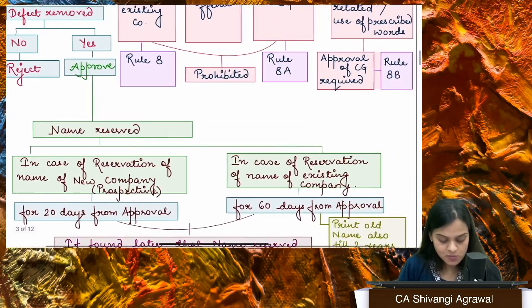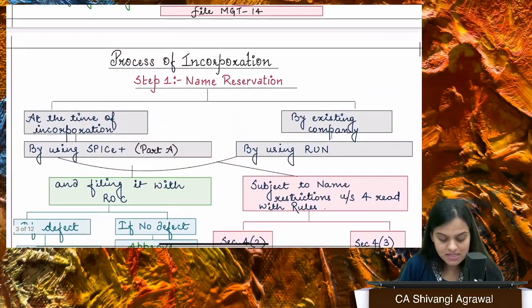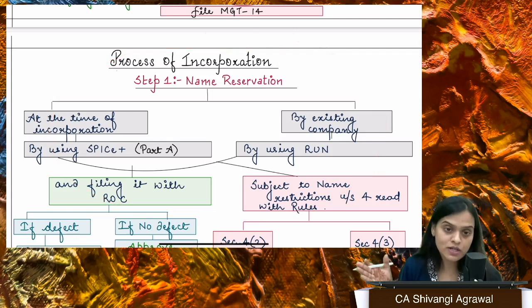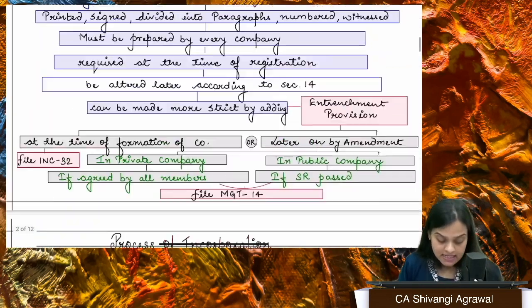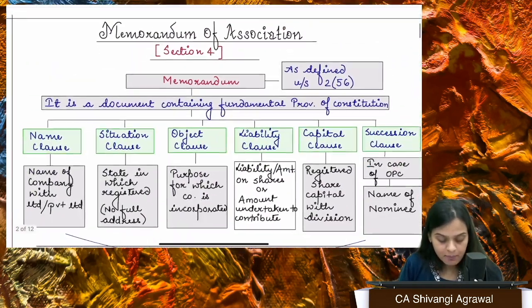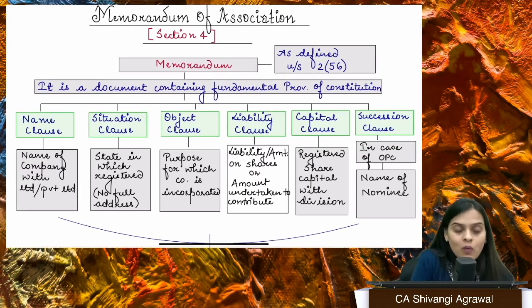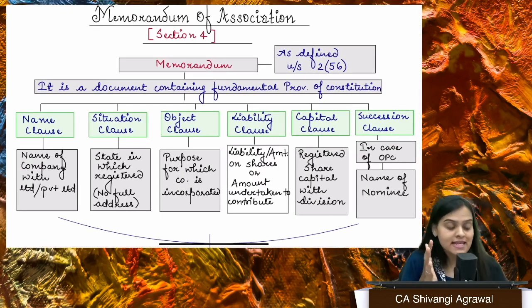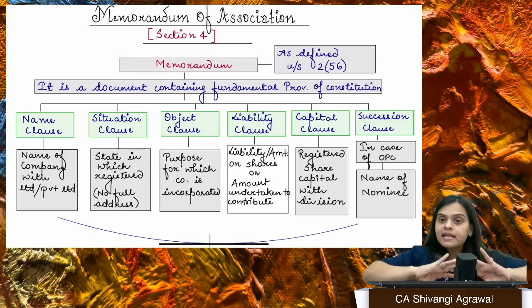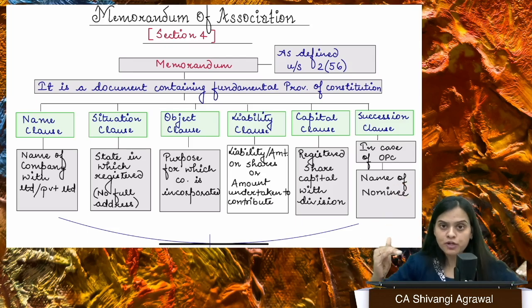Okay, so this is basically the first step in the process of incorporation, which is name reservation. Second step is about filing of documents. Now, why have I come over here? Section 7 tells us the entire procedure about incorporation of a company.